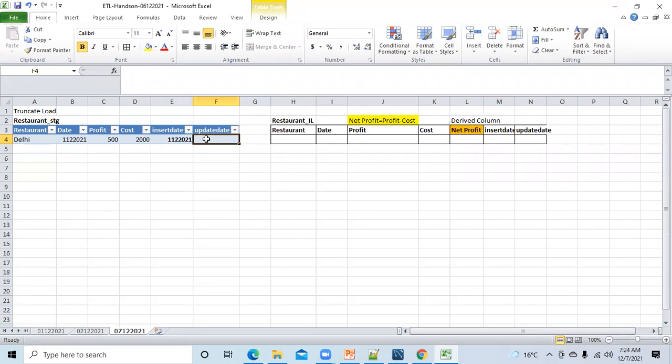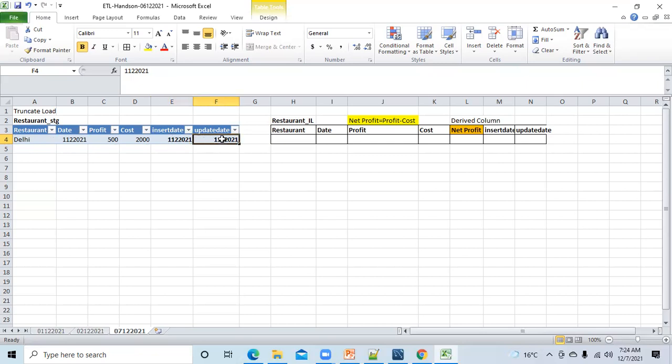Very good. And sometimes in some projects you will see it like this, where they add some value here as well. If the inserted date and updated date are both the same, then yes, they are the same, but still we got some update in the table on the same date. It happens. But if the timestamp is not there and the insert date and update date are both the same, it means there is no update.